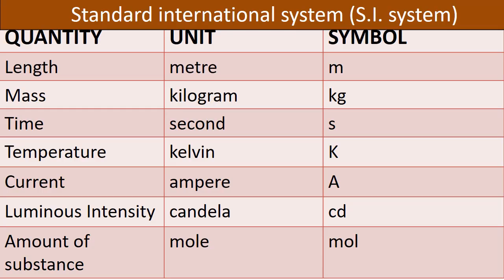So in order to standardize the measurement, many scientists have developed a new system. What is the name of the system? SI system. We can call it the Standard International System. A new system, the SI system, was developed. The system was applicable across the countries in the world, all over the world.